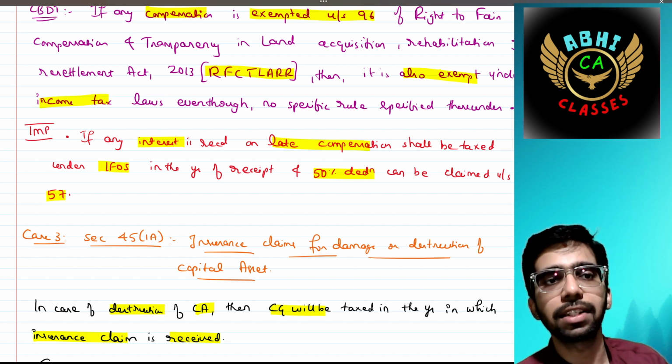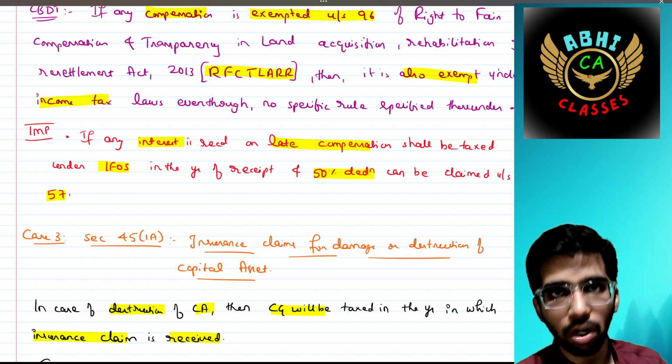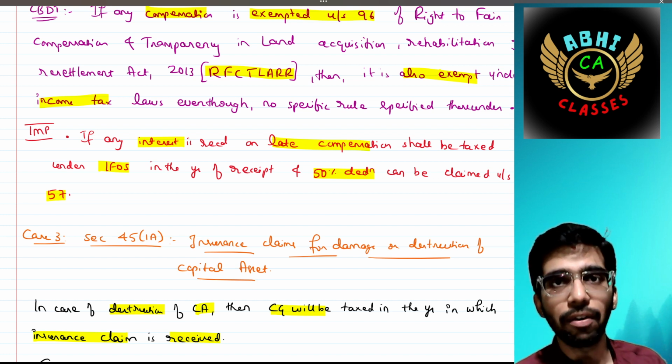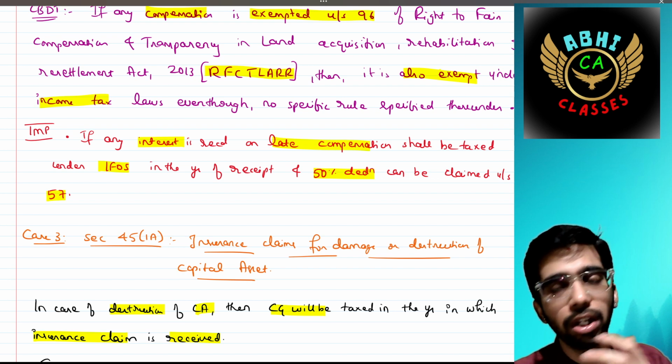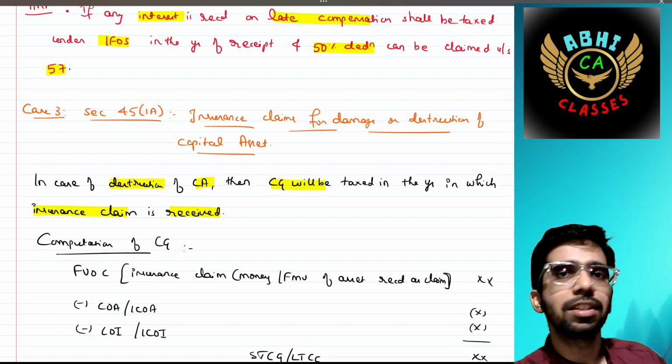That interest should be taxed under IFOS, that is income from other sources, and 50% of deductions can be claimed under section 57. What do you mean by section 57? We'll go into it completely in the IFOS chapter. Okay. Next, this is the second category.